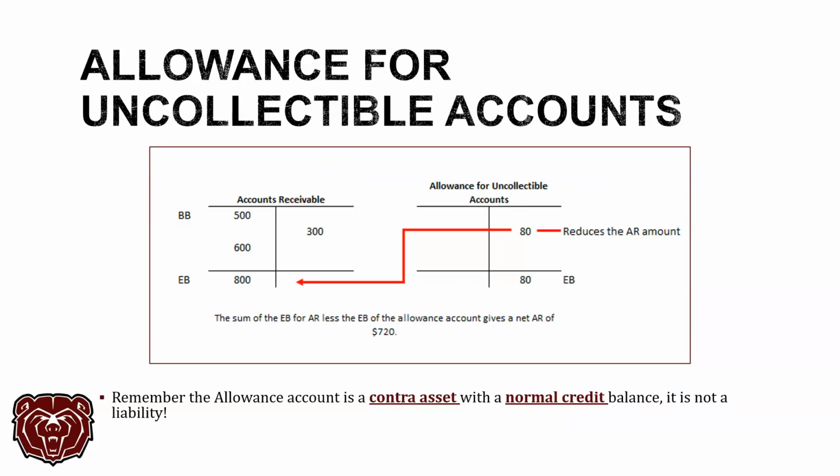Okay, here is just an example of how the T accounts work, right? Just remember, the allowance account is a contra asset account. It has a normal credit balance. It is not a liability. It is still an asset type account. It's just a contra asset, okay? Here we can see this 80 reduces the value of our ending balance in accounts receivable. So we actually have on our balance sheet a net value of $720 million in accounts receivable, okay?